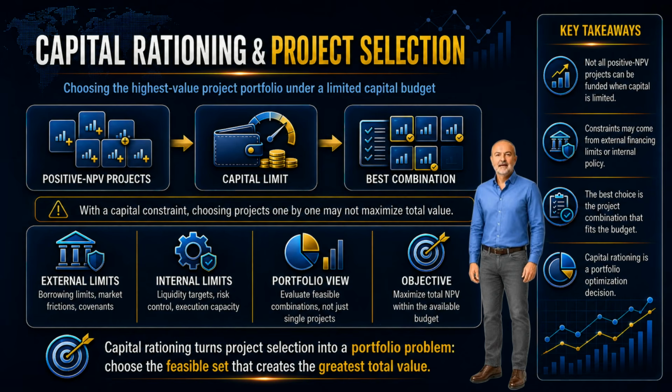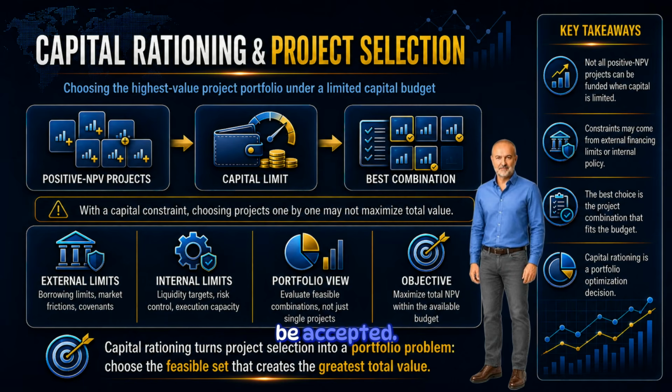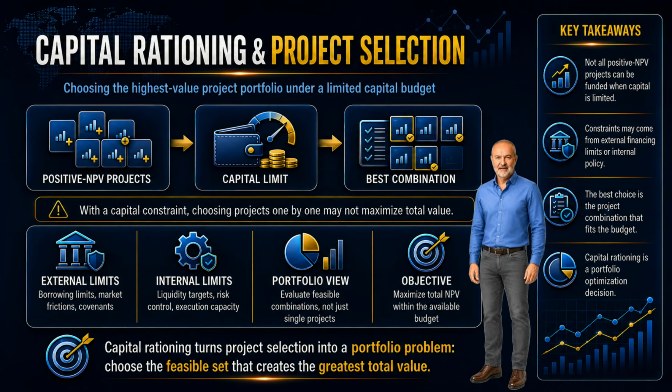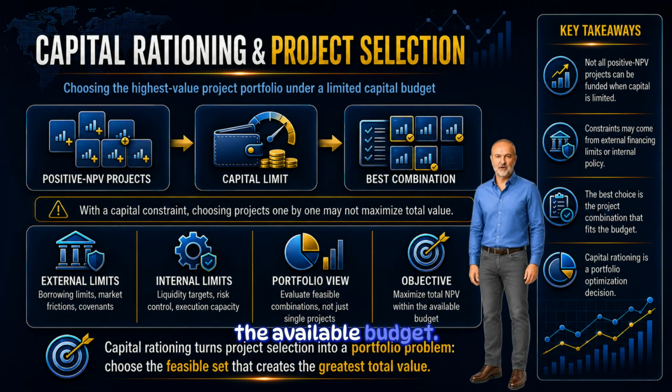Capital rationing changes the decision problem. If capital is not constrained, the firm should accept all independent projects with positive NPV. Each one adds value, so each one should be accepted. But if capital is constrained, the firm cannot simply accept everything that looks good. Now the firm must choose the combination of projects that creates the greatest total value within the available budget.